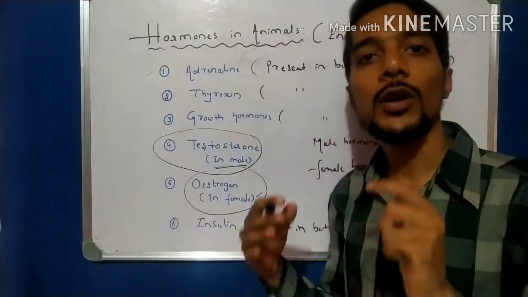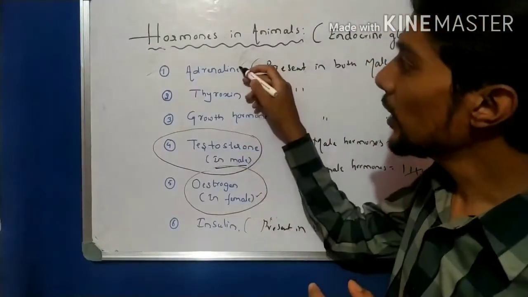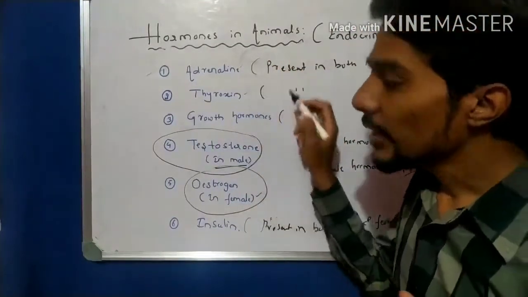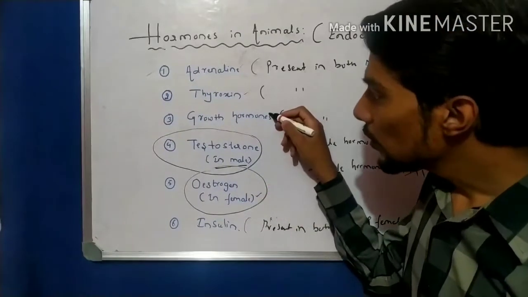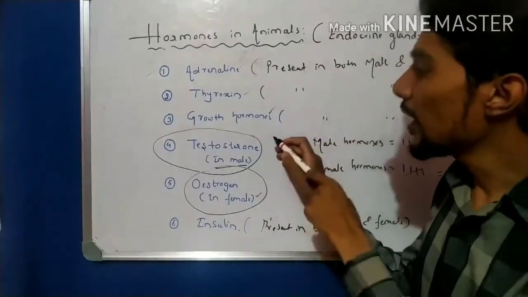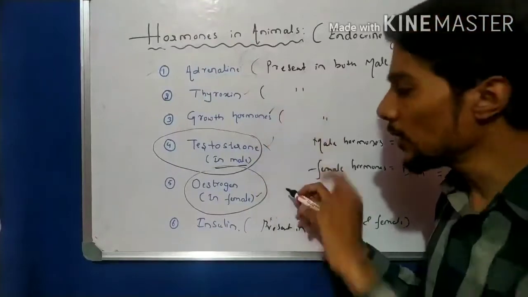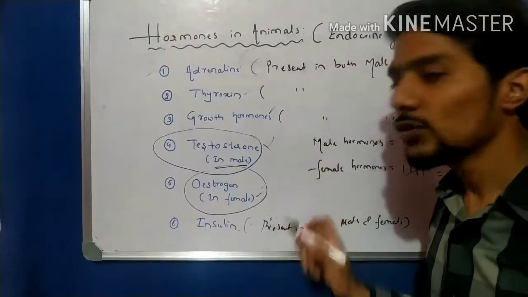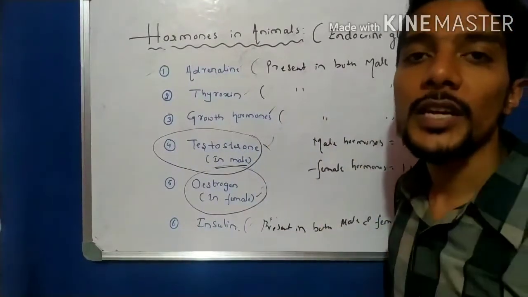Okay. Name the hormones of the female. That is, we write down first androgen, then thyroxine, then growth hormone, and we do not write this one because this is male. So remove this one. Only write estrogen and insulin.